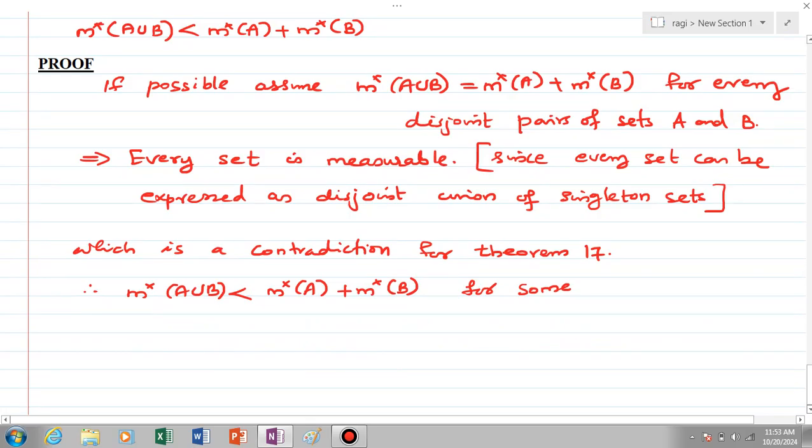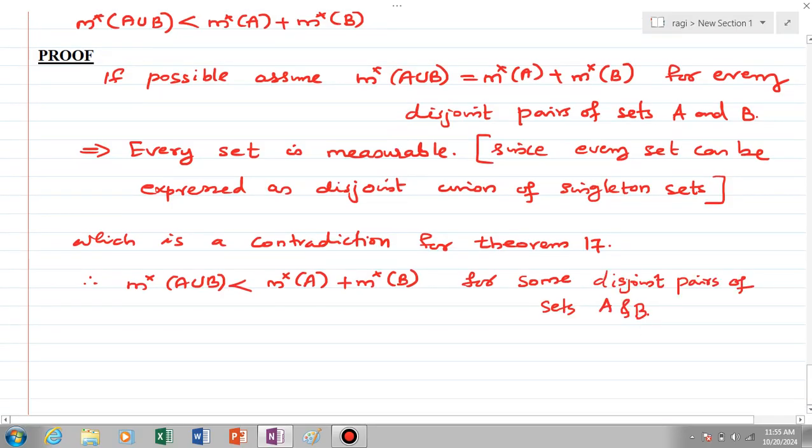So we can say that m star of a union b equal to m star of a plus m star of b for every disjoint pair of sets a and b is not true. That means there are disjoint subsets a and b such that m star of a union b is less than m star of a plus m star of b. That is, m star of a union b is less than m star of a plus m star of b for some disjoint pairs of sets a and b.